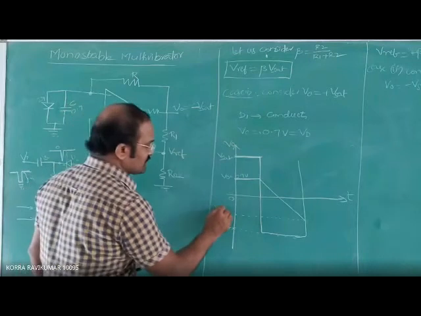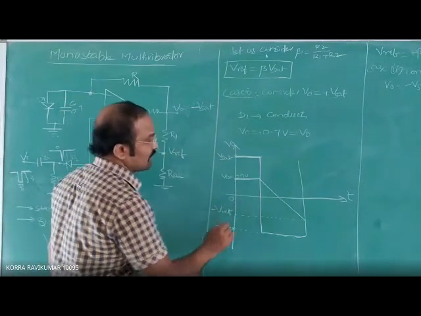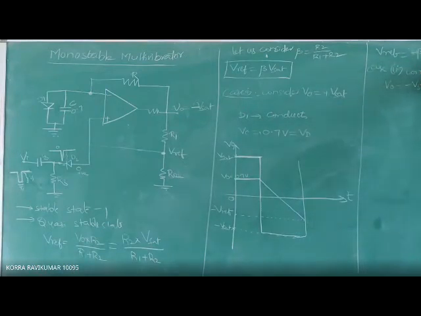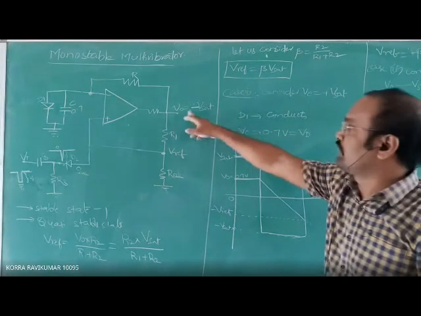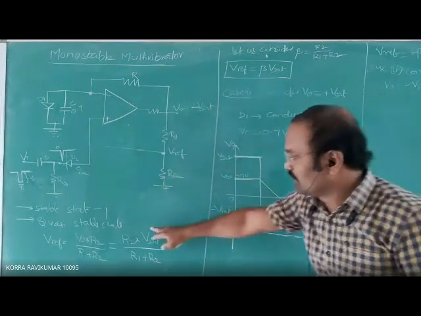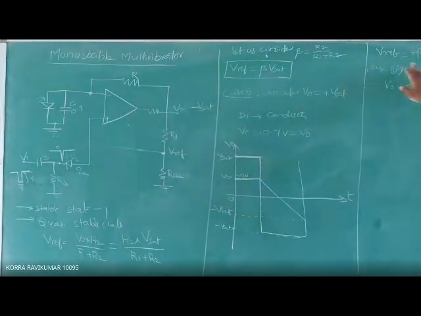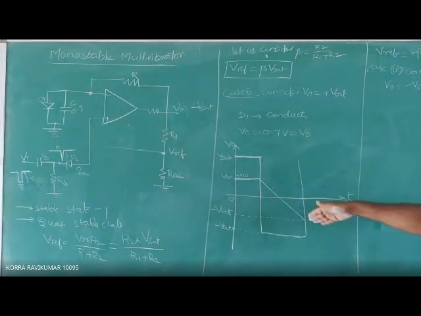V reference equals minus beta into V saturation. We have calculated this: when V naught equals minus V saturation, in V naught's place we substitute minus V saturation, and we get V reference equal to minus beta into V saturation. So this capacitor gradually discharges towards the V reference voltage.